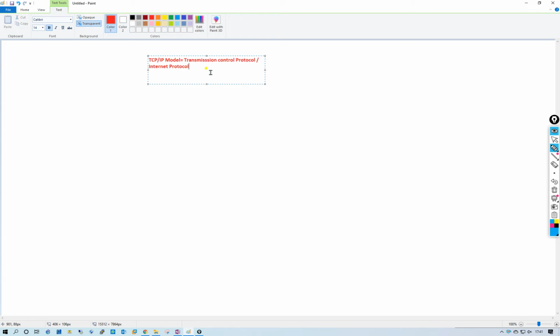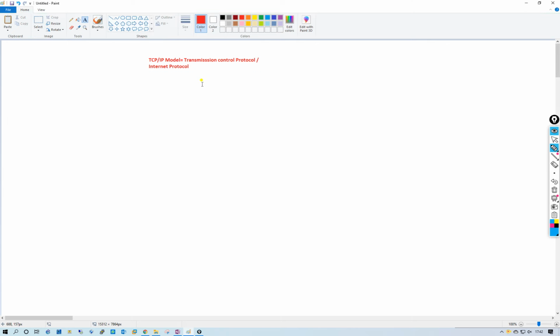After Transmission Control Protocol, this protocol has four layers.